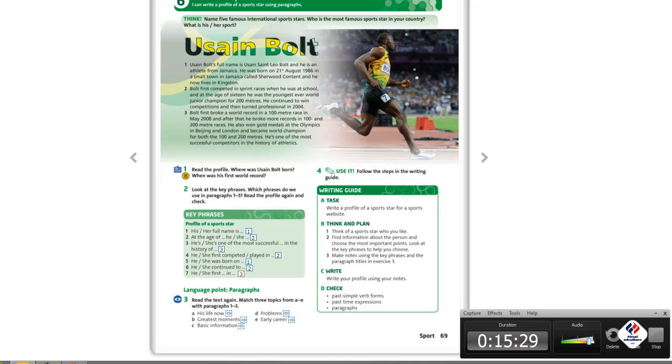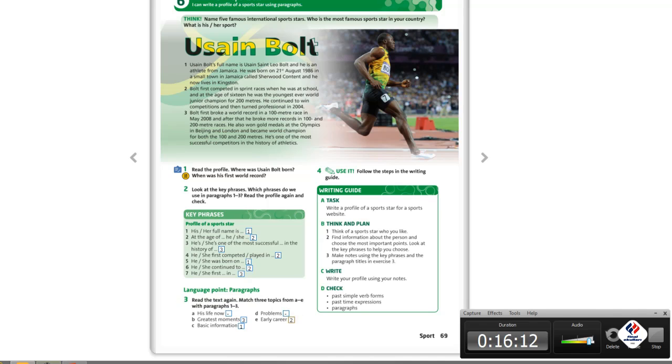Okay, now please look at practice 3. Yes, you can read the text again if you wish. And now I want you to match the topics with these headings. What about the first paragraph? Is it about his life or his career or his problems? So, the first paragraph is about C, his basic information. The second paragraph is about his early career in option E. And the third paragraph is about his greatest moments, which is included in option B.